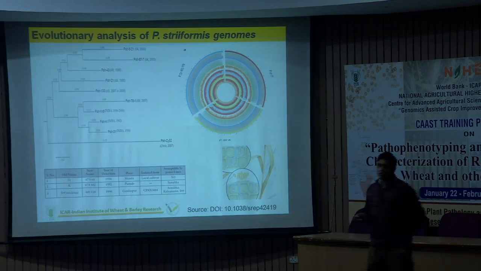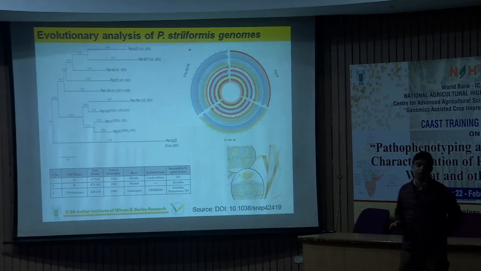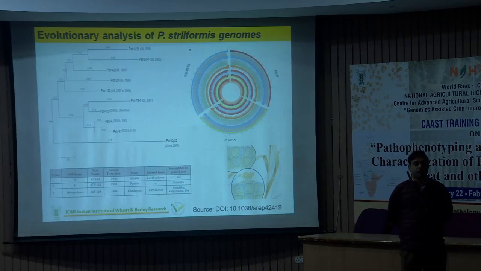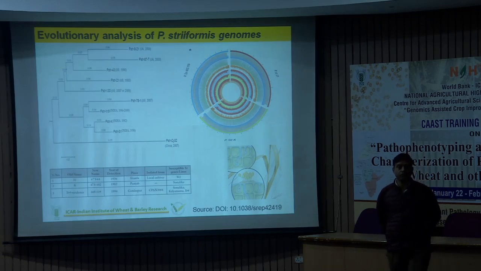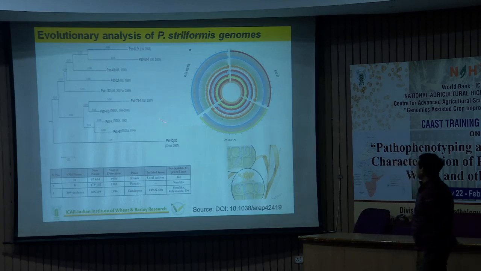Then further, based on the whole genome analysis, people are trying to compare the different races. What is the mechanism of evolution? What is the mechanism of fitness? And how are things going when we analyze a particular isolate at the whole genome level? Based on this information, they conclude that this particular pathotype is quite near to this one, but quite distinct from this one, which is from USA.